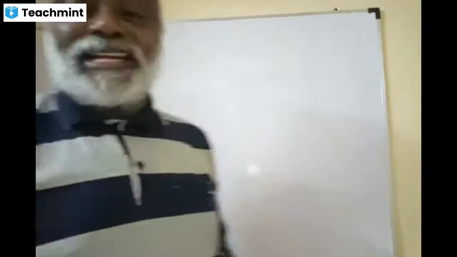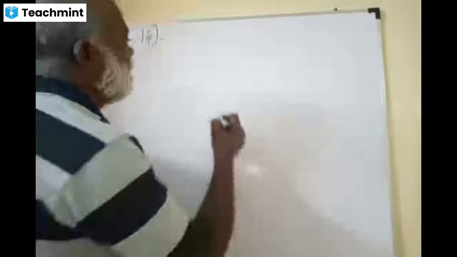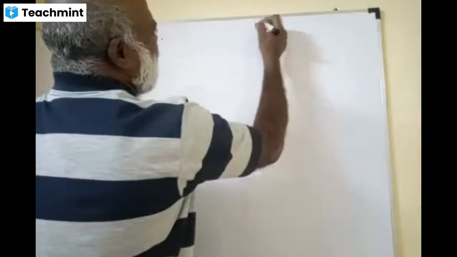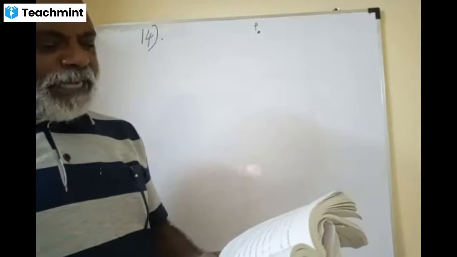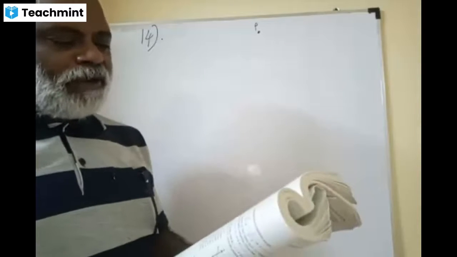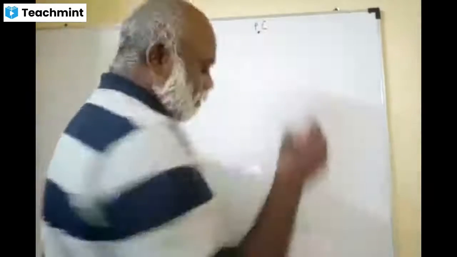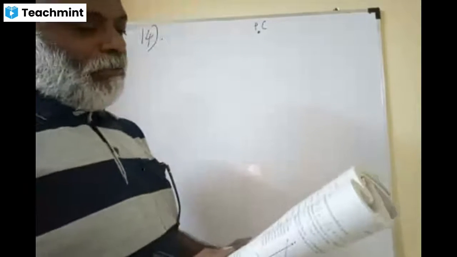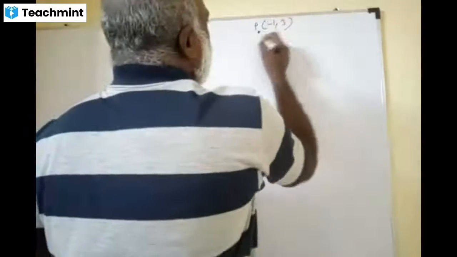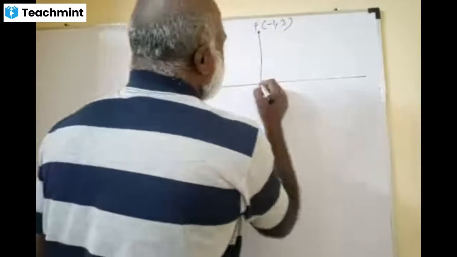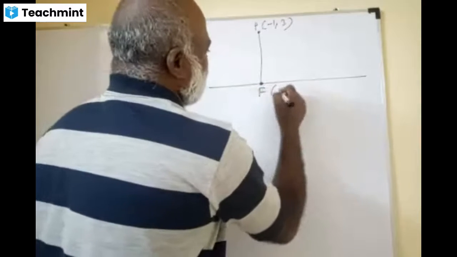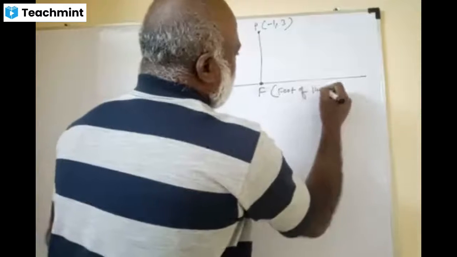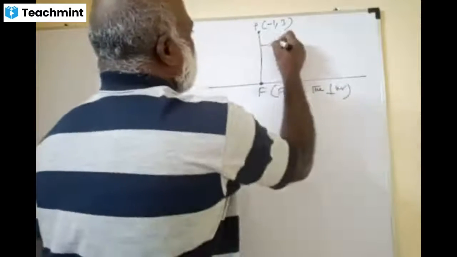Please come on, friends. Here you will find a very different understanding. There is a point, ma. Let us name it point P. Find the coordinates of the foot of the perpendicular from the point. From the point (-1, 3) you draw a perpendicular to the line; that is called the foot of the perpendicular. I will take it as F. This F is called the foot of the perpendicular.